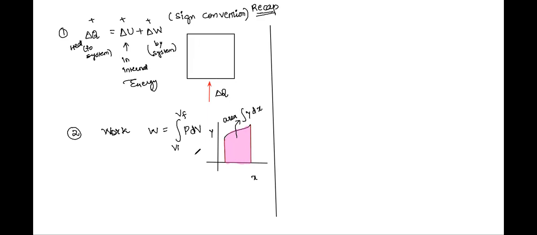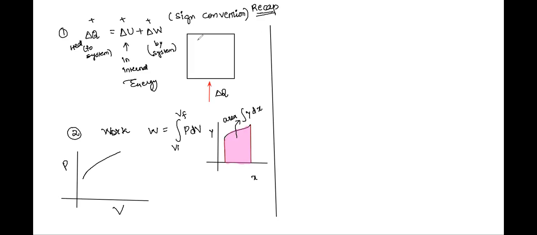So similarly, if you just replace y by P and x by V, that is volume, we will get a P versus V graph, right?